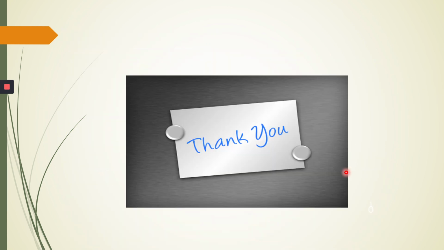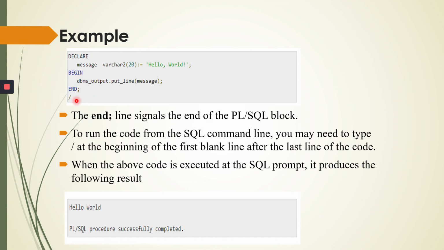Exception is optional. Here I take one variable message in which I write hello world, and I pass this message into dbms_output.put_line. So hello world will be my output. So this is the introduction of PL/SQL.